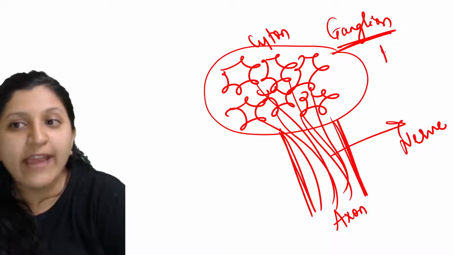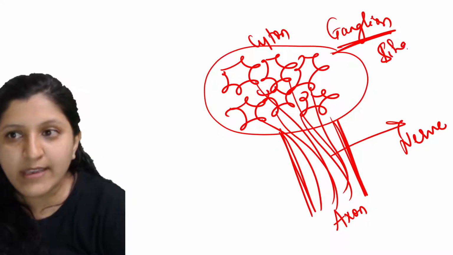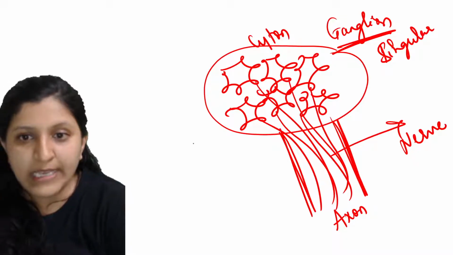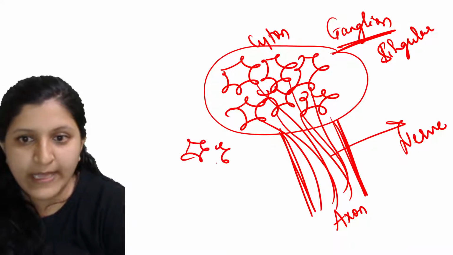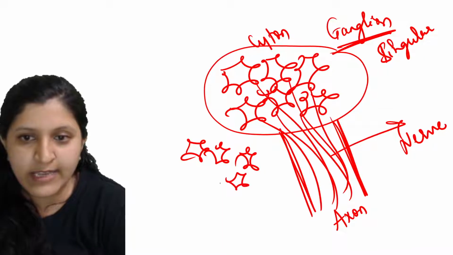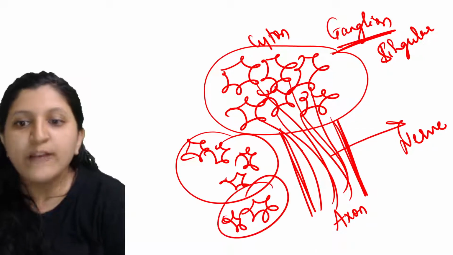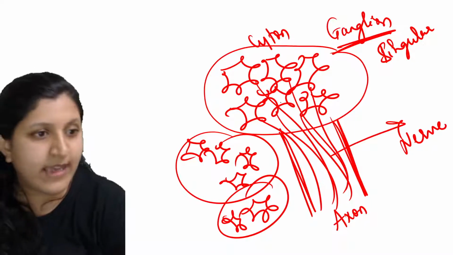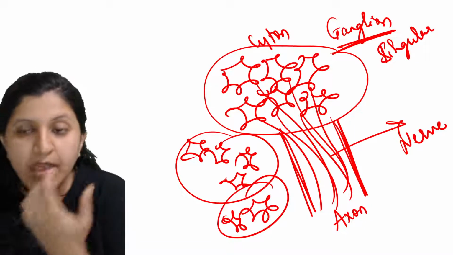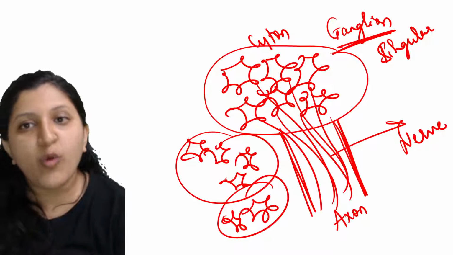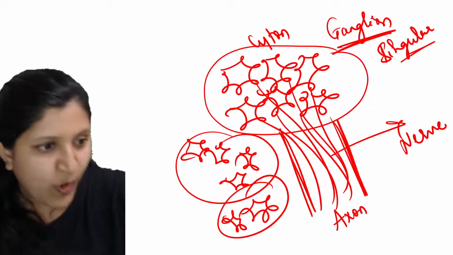Ganglion is actually a singular term. If there are many groups, like this is one group here and this is another group, those are called ganglia. This is a plural term. Ganglia is a plural term. For only one we call it a ganglion.